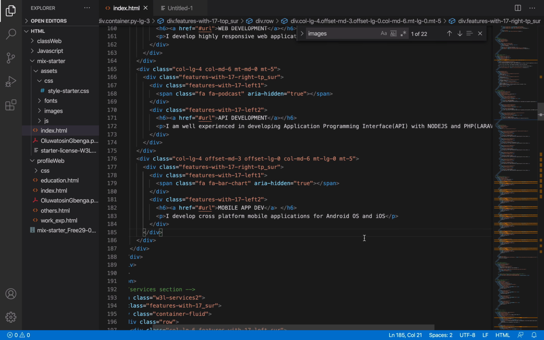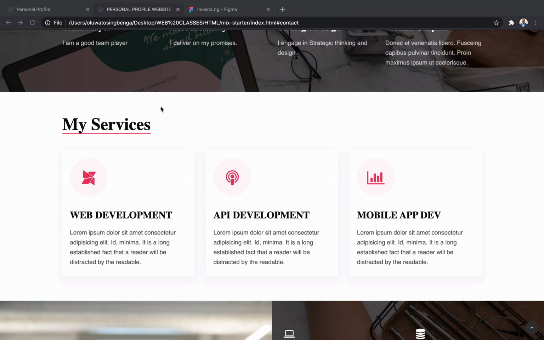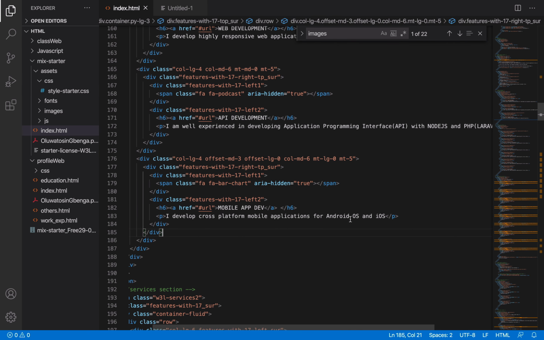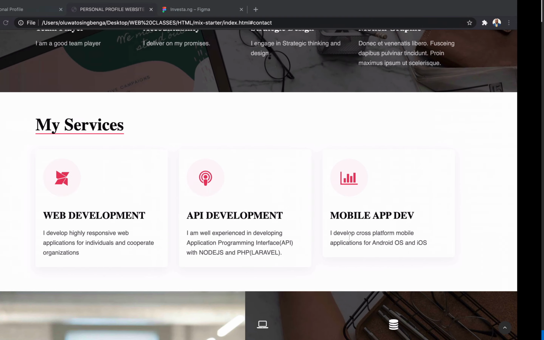So if you look at that now, here it has taken a beautiful shape. And of course, again, we are at it again. This is not on the same level with this. So let me write operating system in full and see whether that will come down. So that's what you do as a web designer. Okay, that's okay.